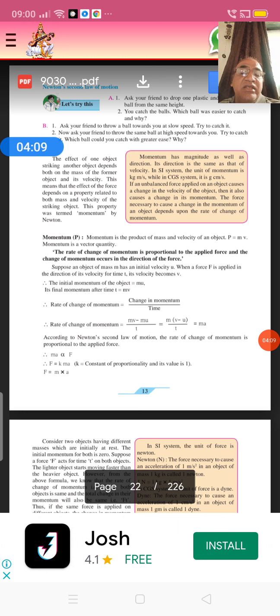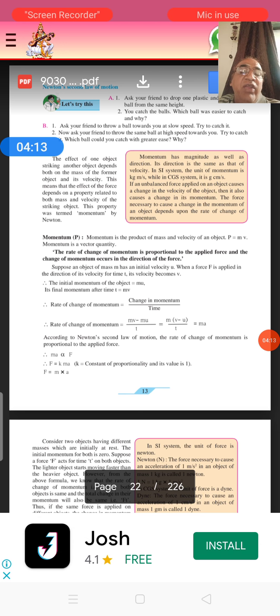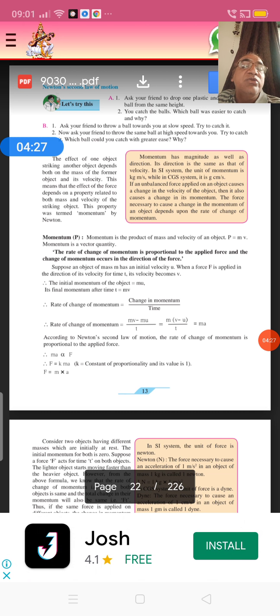Now, see here, that is given on page number 13. Therefore, mv minus mu divided by t, m is common in bracket, v minus u upon t. What is v minus u upon t? Change in velocity upon time. We know the change in velocity per unit time is known as acceleration. That is mass into a. Therefore, the rate of change of momentum gives the idea of mass into acceleration.